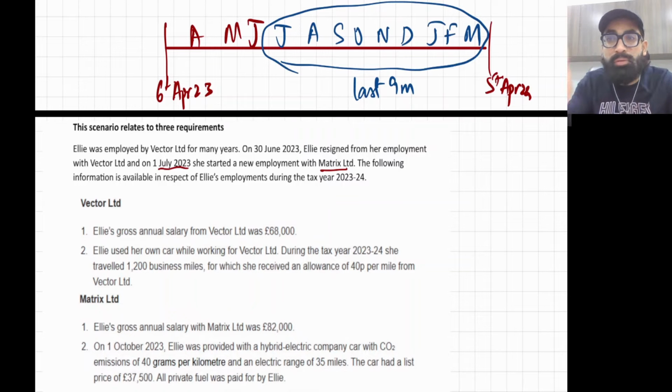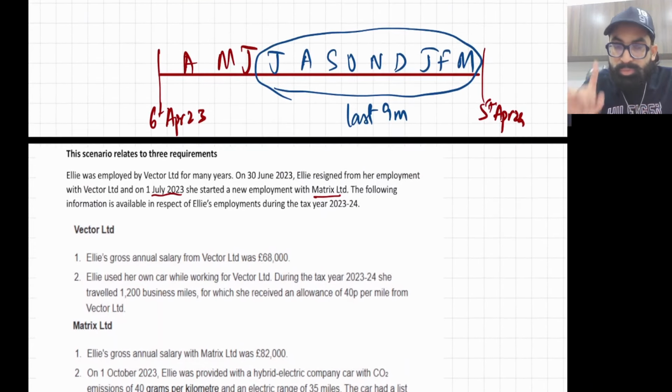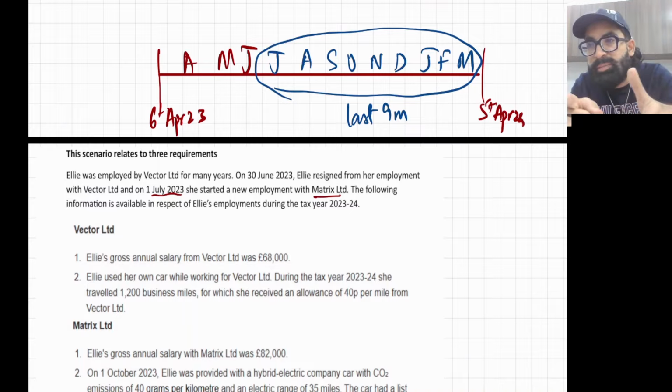We have to solve for this employee. An employee has to work for the fiscal year. So for the first 3 months we'll take data from Vector Limited, and for the last 9 months from Matrix Limited. In this way, our complete fiscal year will be done. Don't forget this thing: first 3 months, Vector Limited. Last 9 months, Matrix Limited.